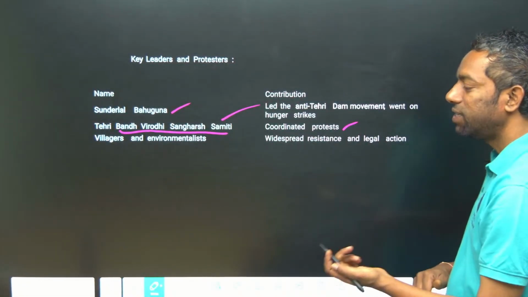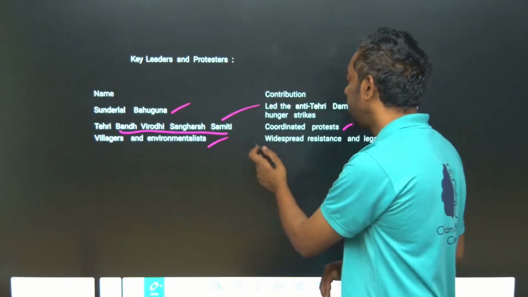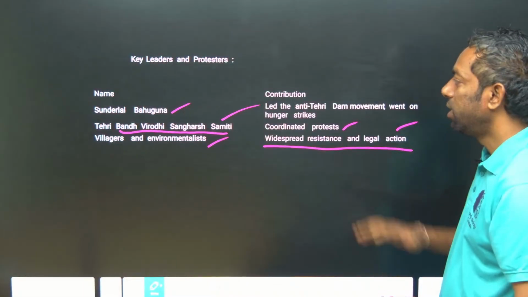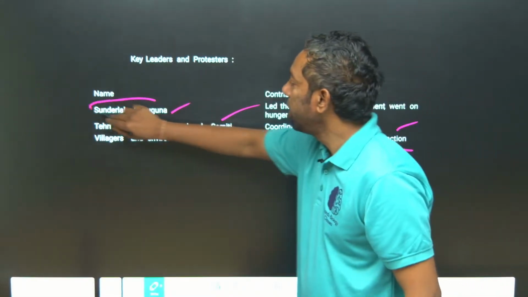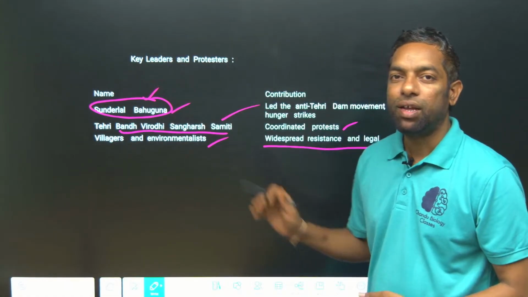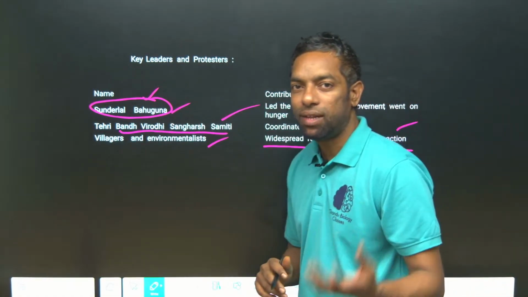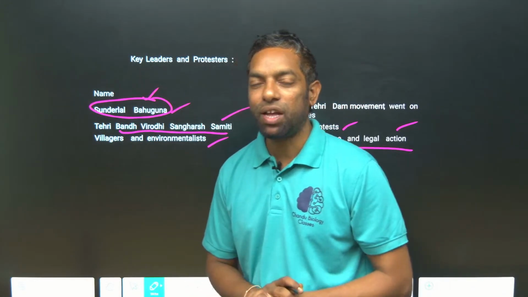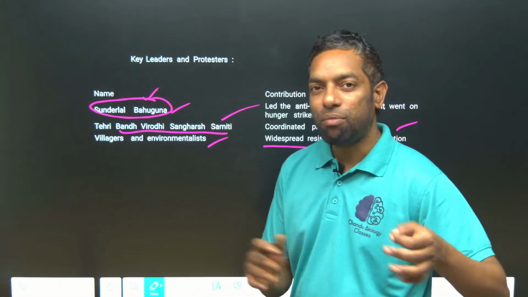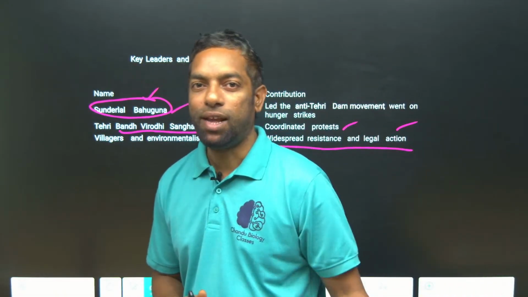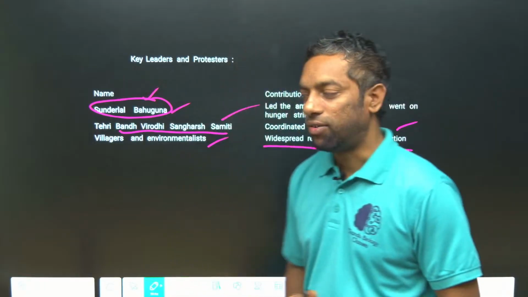Villagers and environmentalists also widened the resistance, including legal action. Mainly remember the name Sundarlal Bahuguna. They may ask who led the Tehri Dam movement: Sundarlal Bahuguna. You have to sort out all the movements, leaders, places and purposes.